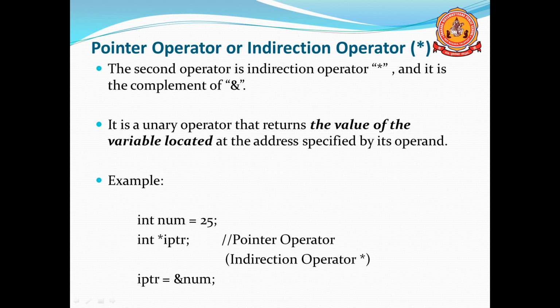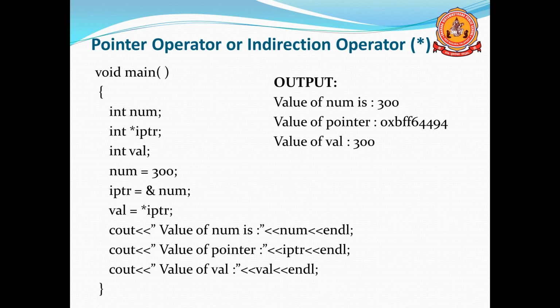So here is an example: int num = 25, int *iptr, a pointer is declared, iptr equal to &num. Here is a full programming example. See the program: int num, int *iptr, and int val.